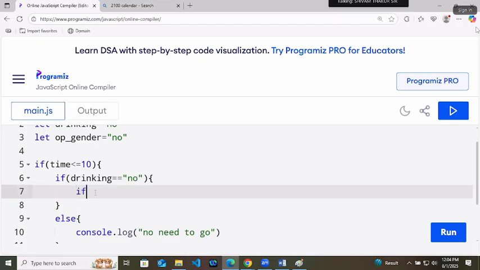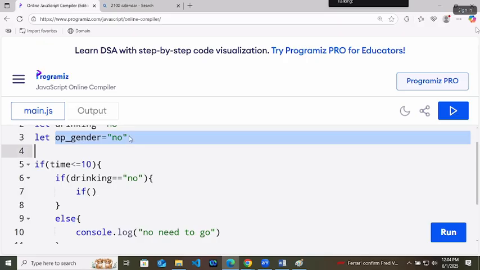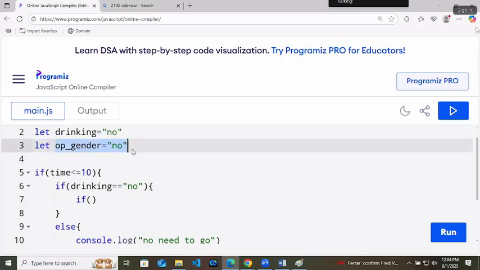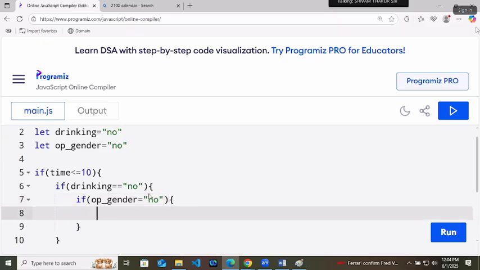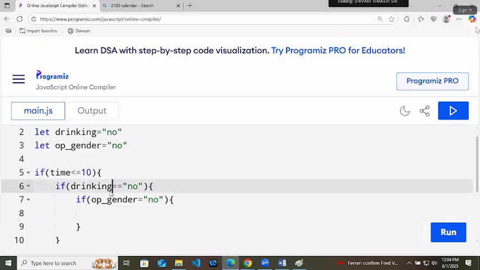So check if whatever the variable name is and create the condition. Yes, create the block of this if. Block means curly brackets in JavaScript. Now, first condition time, second drinking, third gender.